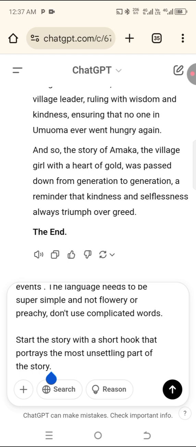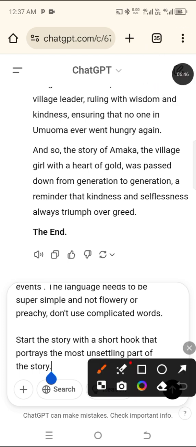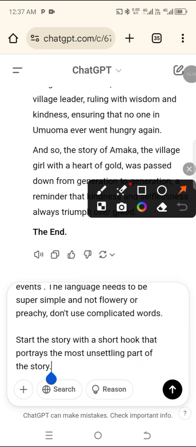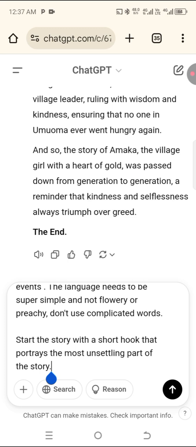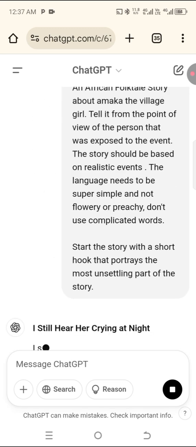At the beginning of your story, people will be more eager to know about it. They will not understand the beginning, so they want to find out more. After writing your prompt, click on this send icon there. Let's wait for ChatGPT.